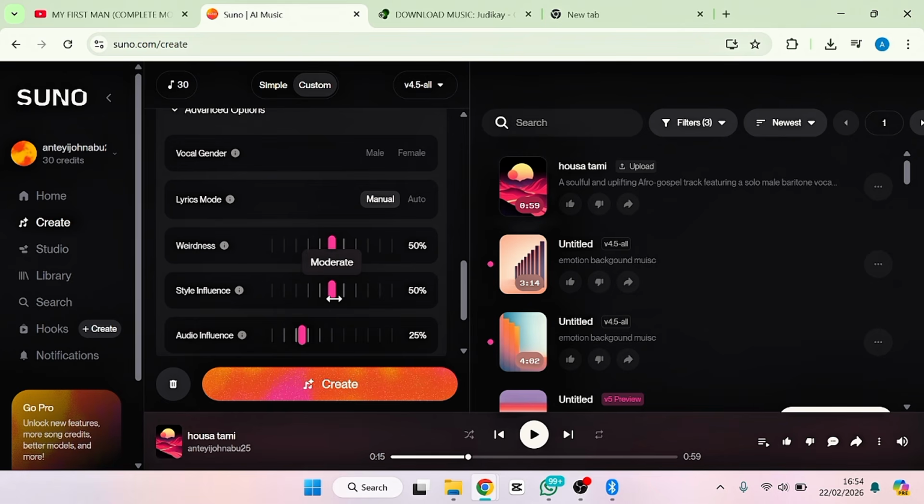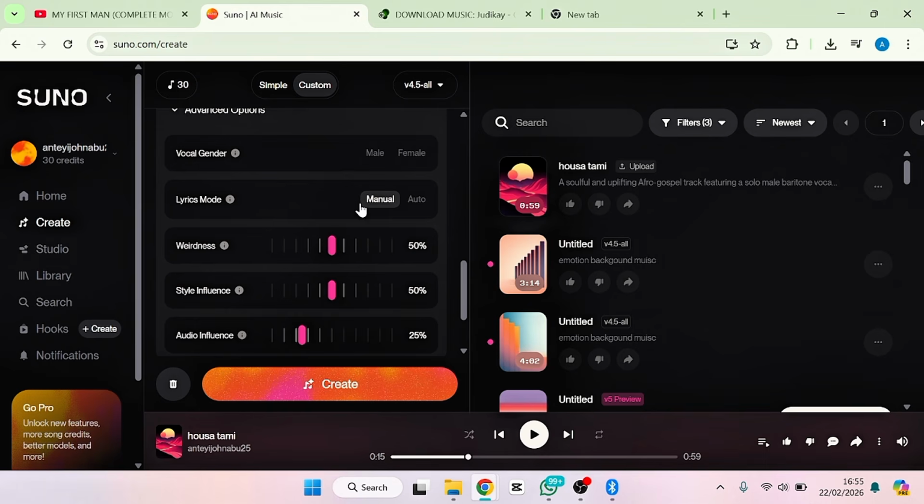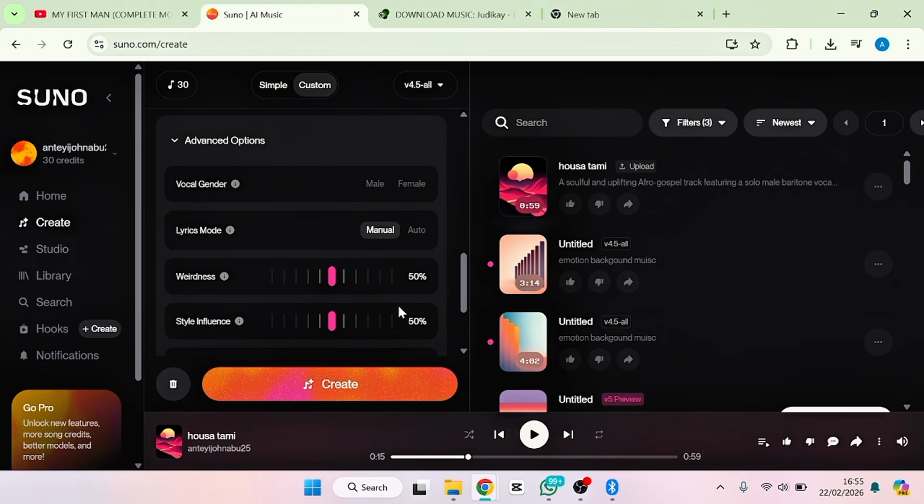But it depends on what you want to use it for. If you really want to use it for something very tangible, I highly recommend you pay for it, because that one is going to be pure 100% outside music. That is voice influence. And then there's another one, audio influence. The same thing, I only recommend you take it to 100%. That is the audio that you uploaded. But for the purpose of this video, I'm going to leave it at 50-50%.